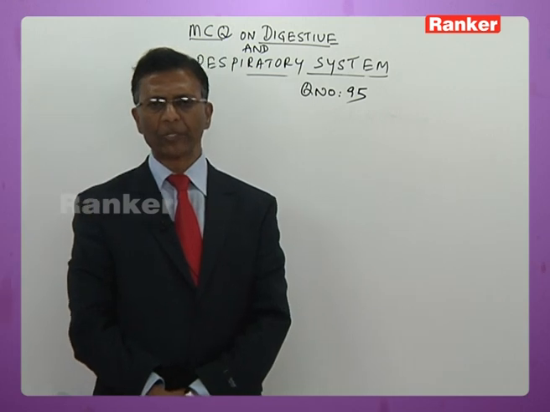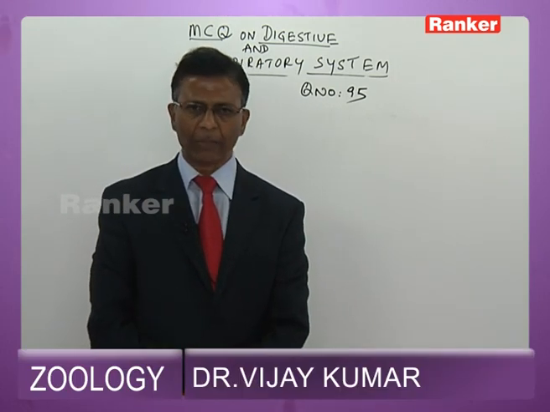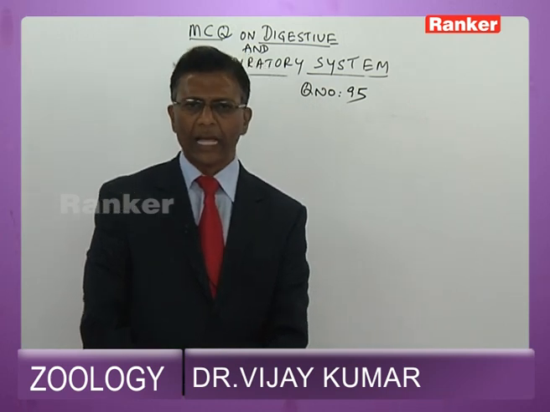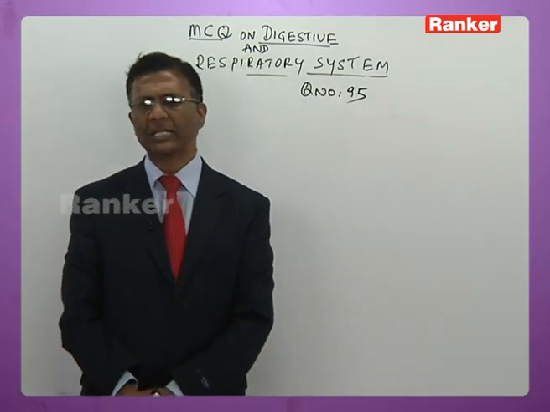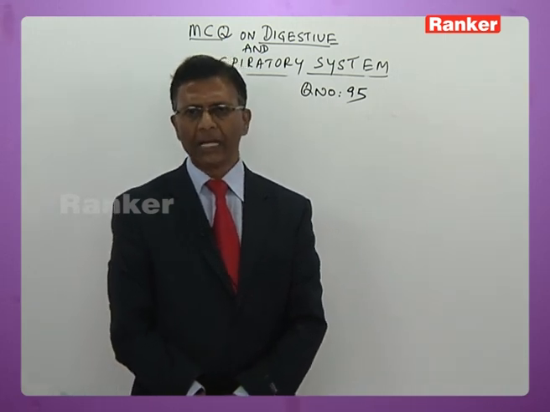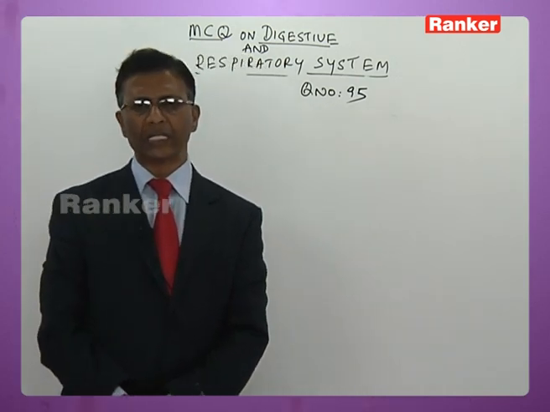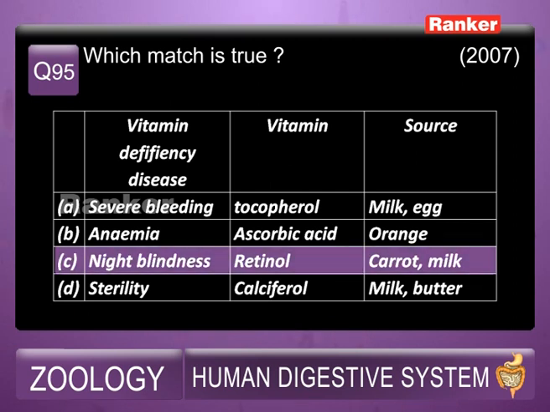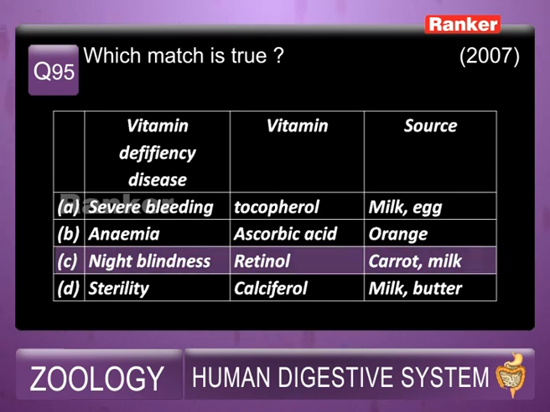Now, students, the first option: severe bleeding, tocopherol, milk and egg. Tocopherol is vitamin E, and it cannot cause bleeding. That is a wrong option. Then ascorbic acid is vitamin C, but ascorbic acid deficiency does not result in anemia, so it is also wrong. Retinol is vitamin A, night blindness, carotene milk. That is the correct option. Fourth option, calciferol, that is vitamin D, does not cause sterility. So the answer for this is C. Retinol, vitamin A deficiency results in night blindness and it is abundant in carotene milk.